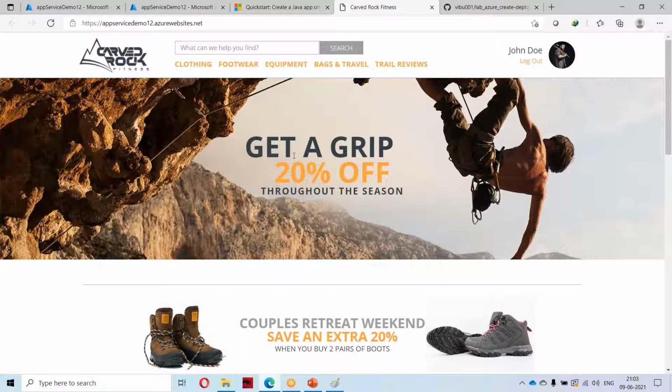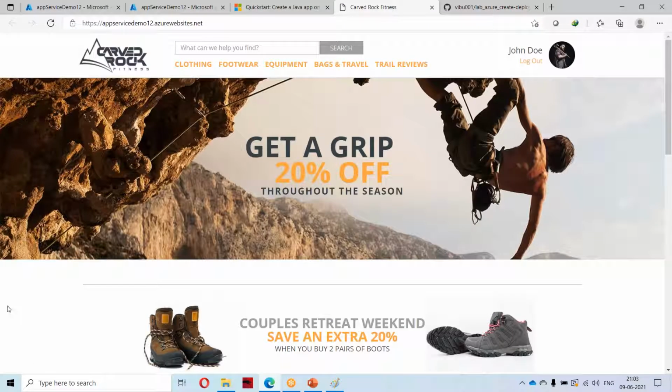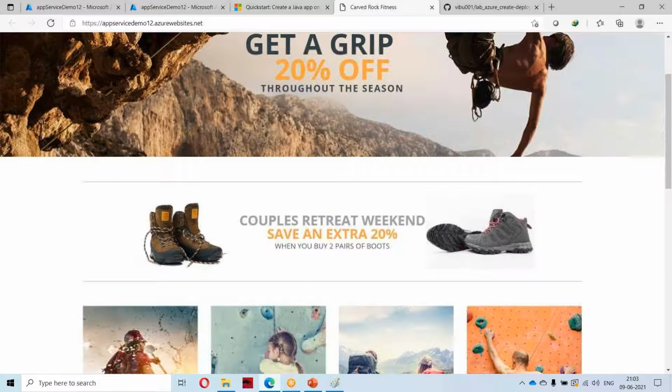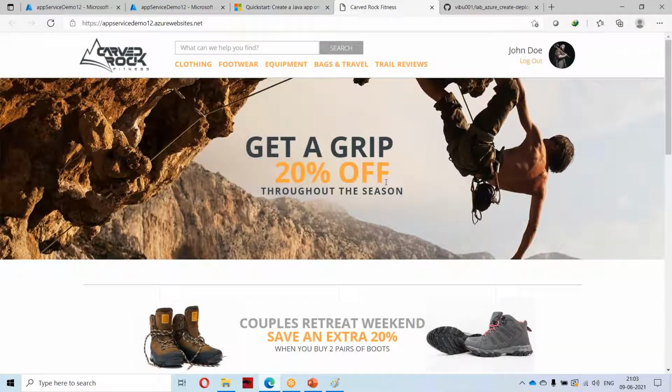But now I just integrated my external GitHub with Azure. Automatically the code got deployed and I was able to see the application. It happened in minutes, without human intervention. Clear?